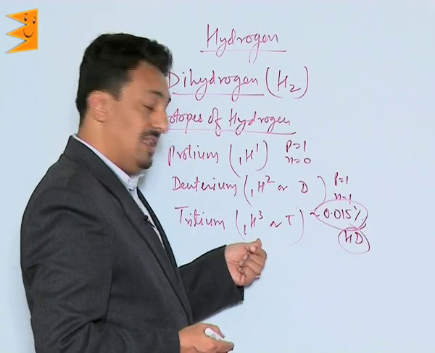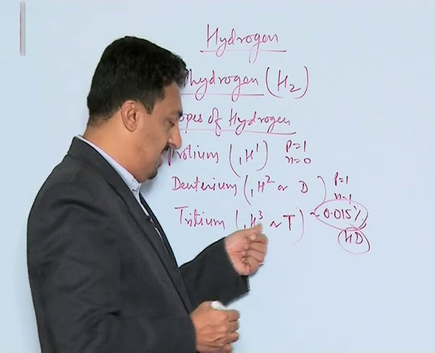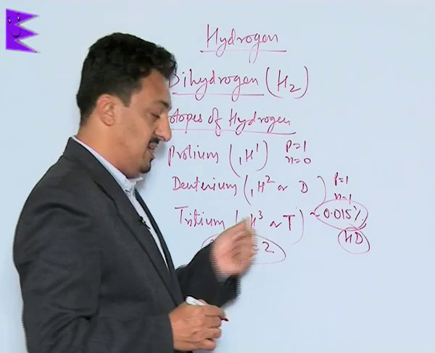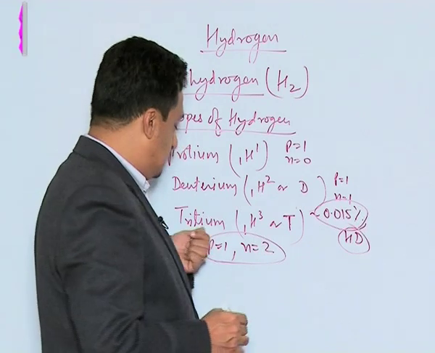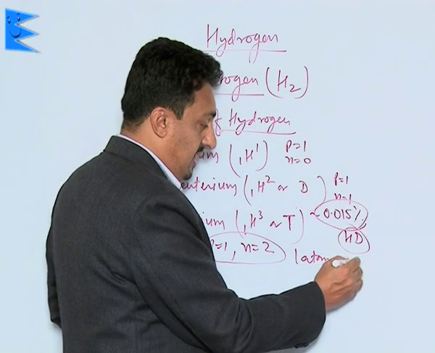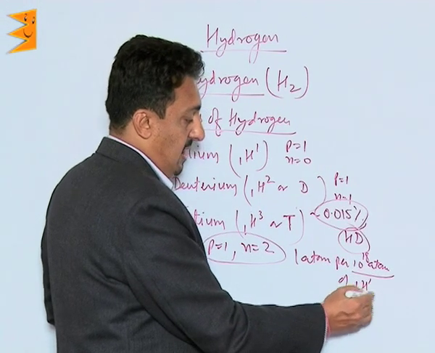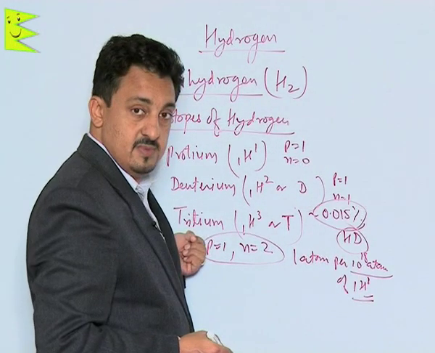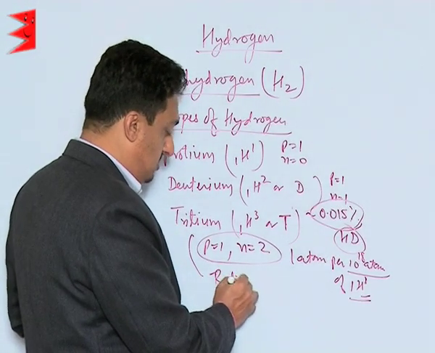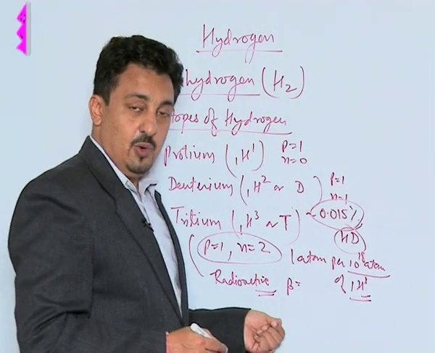Then the last one is tritium. Tritium is represented by the symbol T or 1H3. It contains 2 neutrons, and the proton is only 1. That is why the total mass is 3. Now this tritium is very, very rare. Only one atom per 10 to the power 18 atoms of protium is tritium. This tritium atom is radioactive because its N/P ratio is 2, and it emits beta particles of low energies.